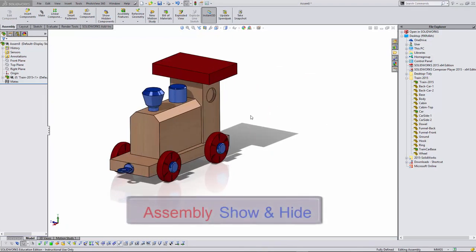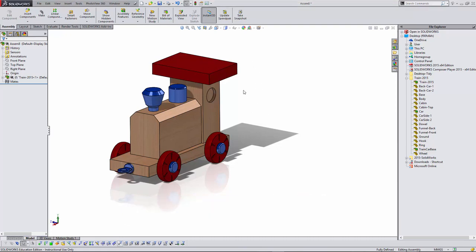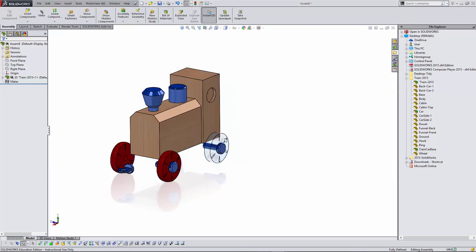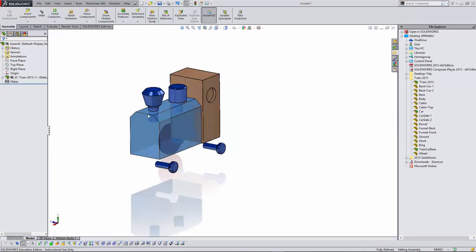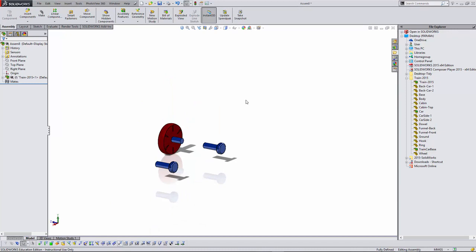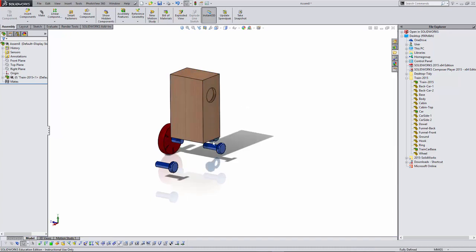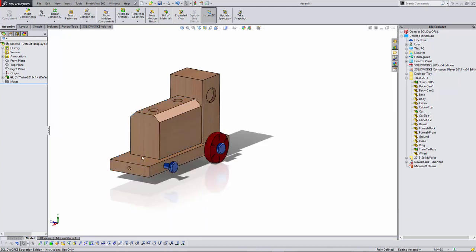Show and hide parts in an assembly. Select the Tab key, move the mouse over a part. To show the parts again, select the Shift key and the Tab key and move the mouse over the parts, and the parts will show.